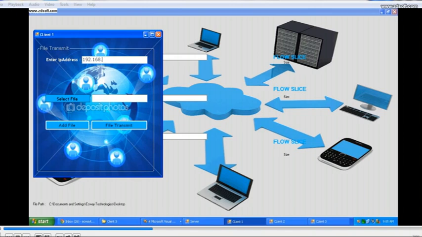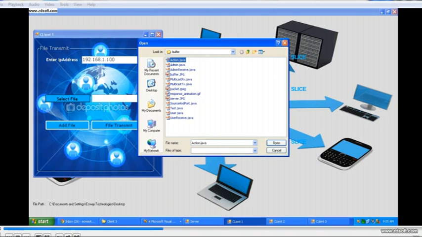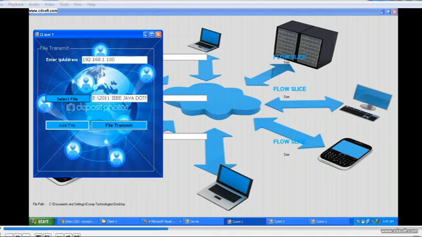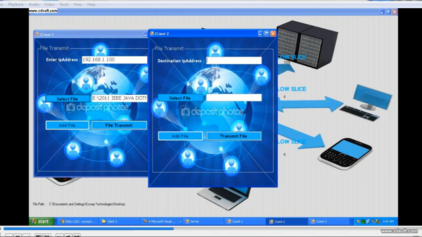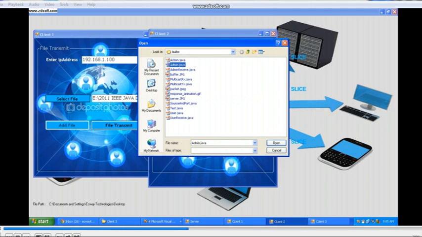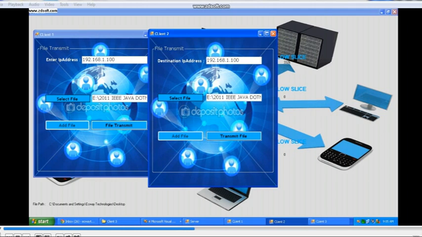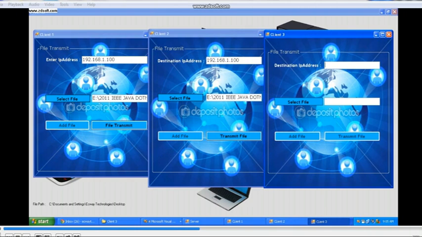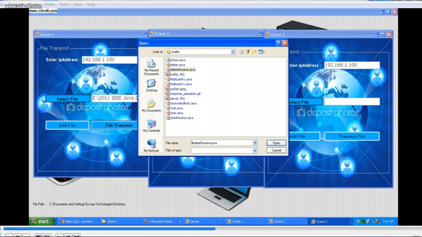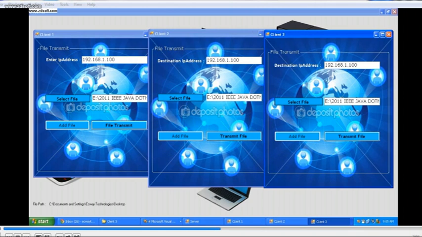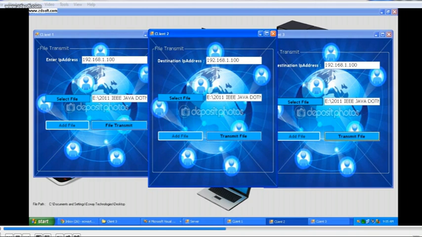Then in client 1, enter the IP address and select a file. We will load the document and then add the file. Then client 2, give the IP address, select the file, and add the file. And then client 3, you will give a different IP address, select the file, add the file, and then the data goes to the server.